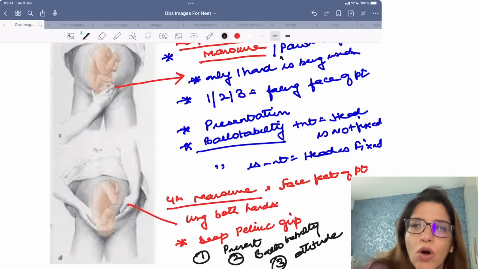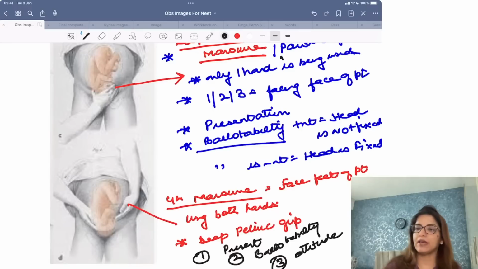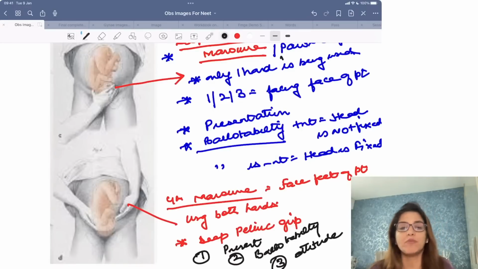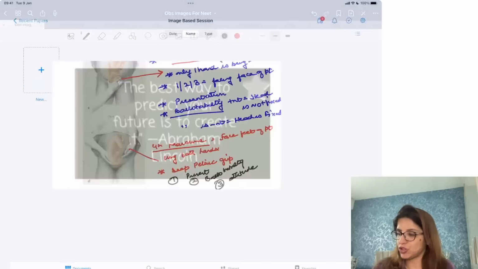So this is what all you have to remember about the OBGY images. The OBS images I have discussed separately with you. These few images were left. Now let me come to the gynae images.